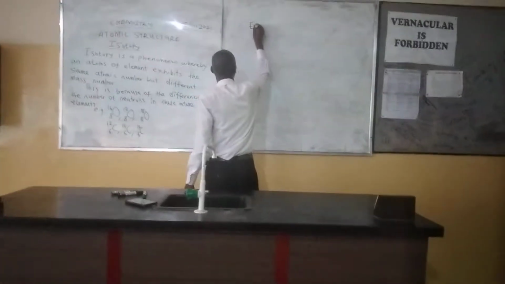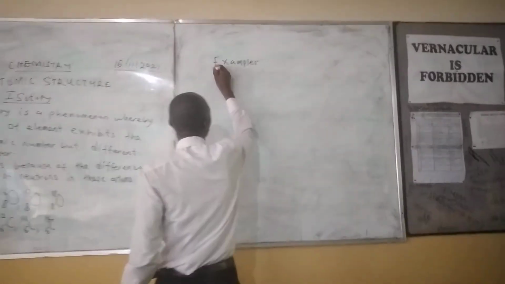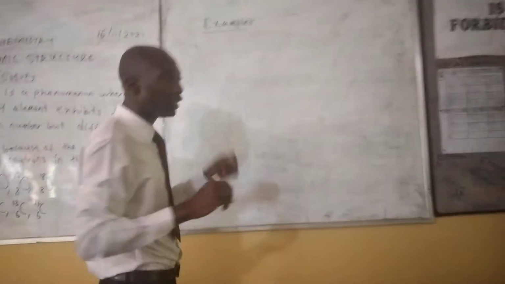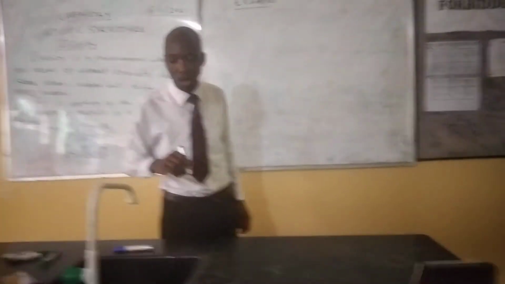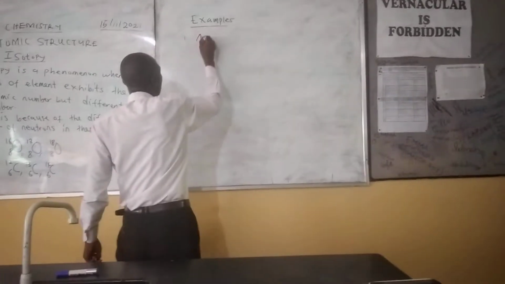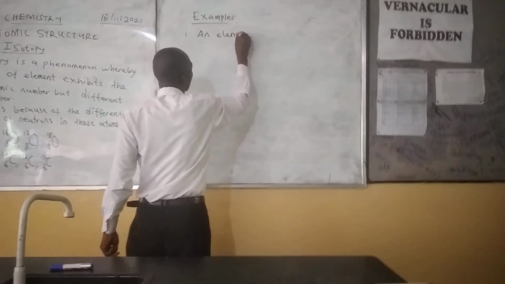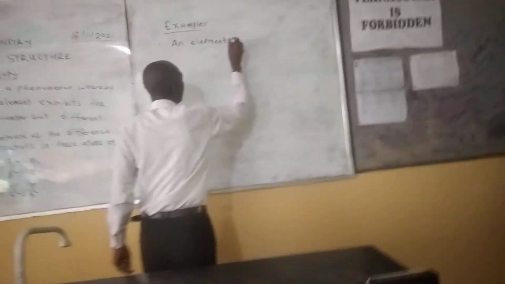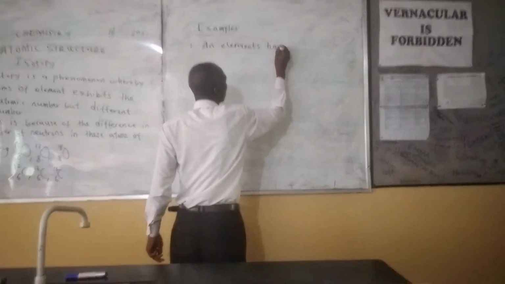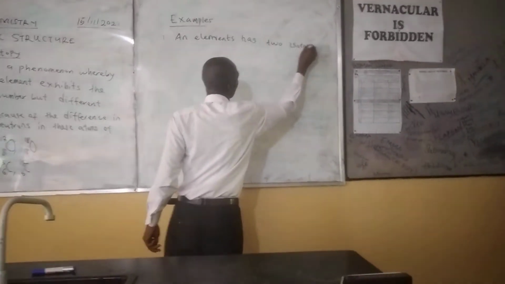Examples of elements that have relative atomic mass not being a whole number. Number 1: an element has two isotopes.